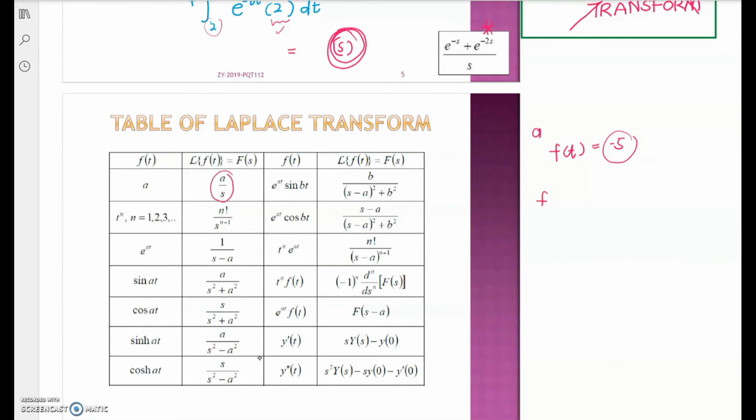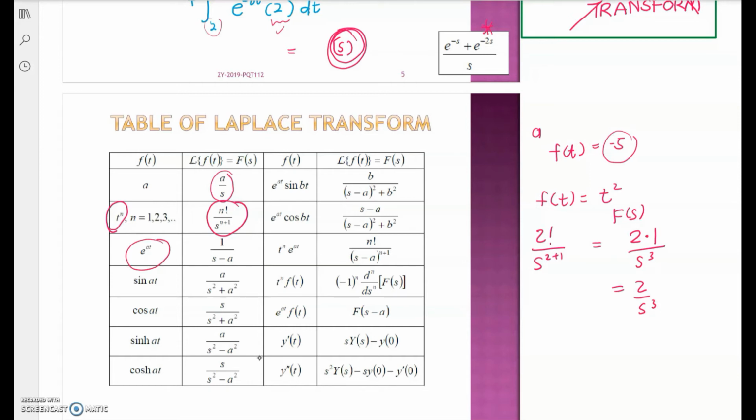Let's say my f(t) equals t squared. So t squared refers to t to the n, where n is 2, so we have 2 factorial over s^(2+1), so your F(s) is 2 times 1 over s cubed, which is 2 over s cubed.